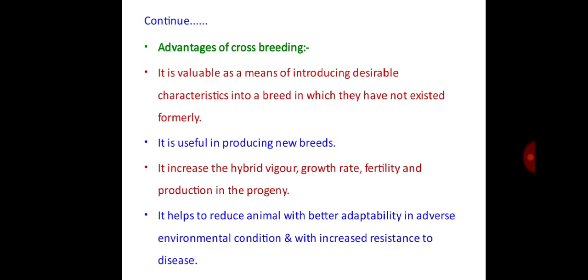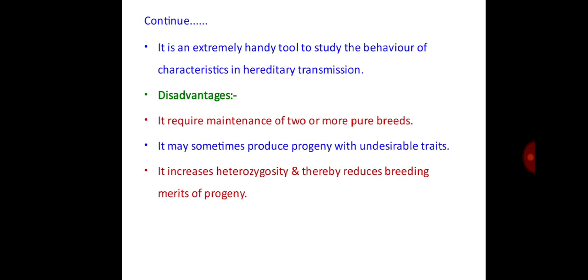And advantages of crossbreeding: it is available as a means of introducing desirable characteristics into a breed in which they have not existed formerly. It is useful in producing new breeds. It increases the hybrid vigour, growth rate, fertility, and production in the progeny. It helps to produce animals with better adaptability in adverse environmental conditions, with increased resistance to diseases.